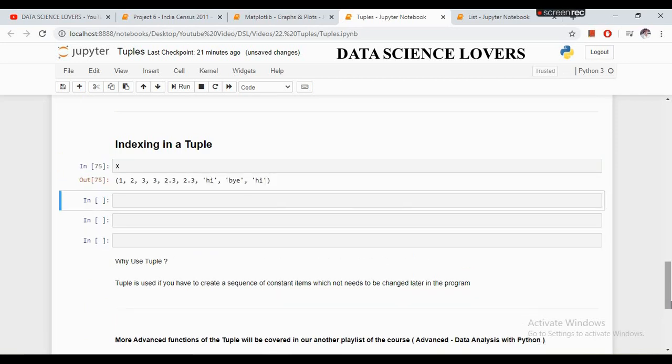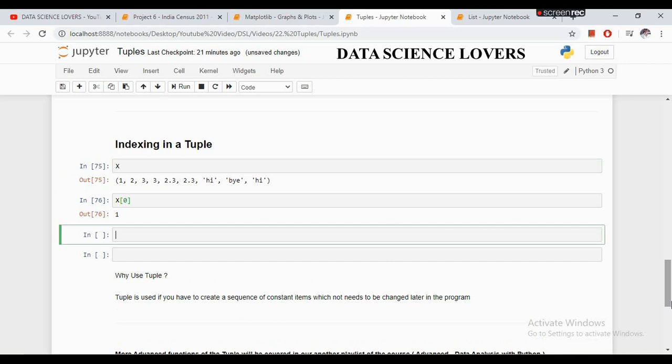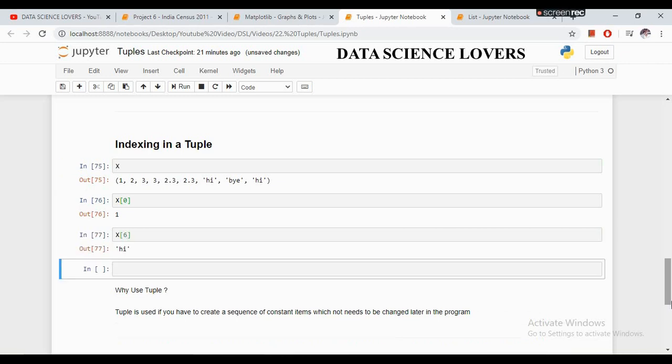Now, what is indexing in a tuple? If this is a tuple and if I want to see the index 0, then 1 is present at index 0, and if I want to see the 6, then high is present at the 6th index. Now if I want to see all the items present between 0 and 6 index, then I can write like this.